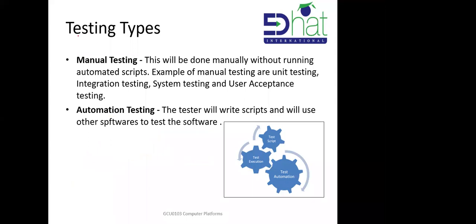So first we will write down testing types. Under that, you already wrote that one, so then you write manual testing and a paragraph, automated testing and a paragraph.